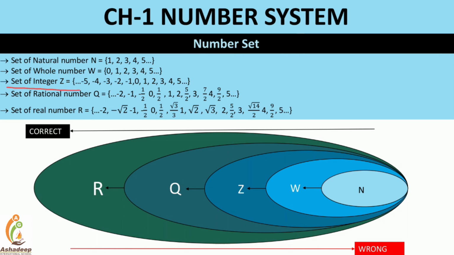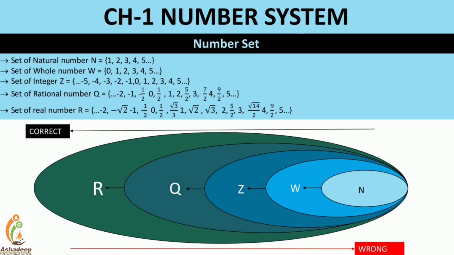A set of integers. The name itself indicates the set of integer numbers. Integers include 0, 1, 2, 3, 4, 5 up to infinity, and on the negative side, -1, -2, -3, -4, -5 up to infinity.